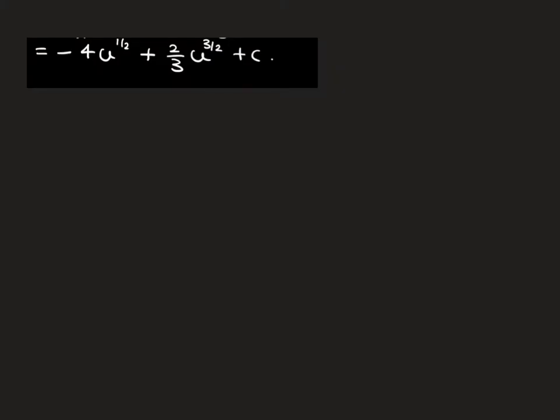So let's continue with this. Now it's important that we rewrite this in terms of x, so we want to replace u in both cases by 2 minus x. So we get minus 4 (2 minus x) to the power of a half, plus 2/3 (2 minus x) to the power of 3 over 2, and of course there's this plus constant that we have to deal with. Now, let's look at the numerical constants, the multipliers here. I'm going to write that as minus 4 over 1 because it makes it a lot easier to decide what the common factor is that needs to be pulled outside of the brackets.